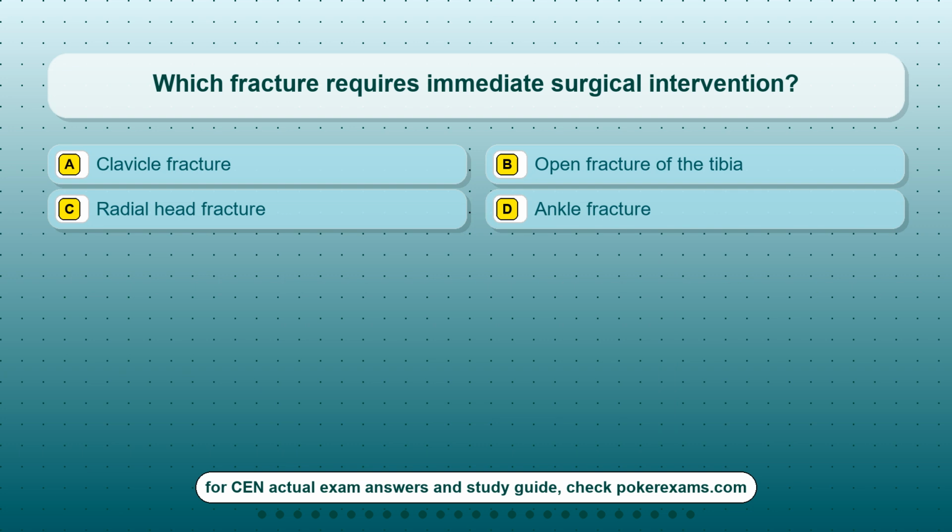Question 21. Which fracture requires immediate surgical intervention? Option A, clavicle fracture. Option B, open fracture of the tibia. Option C, radial head fracture. Option D, ankle fracture.